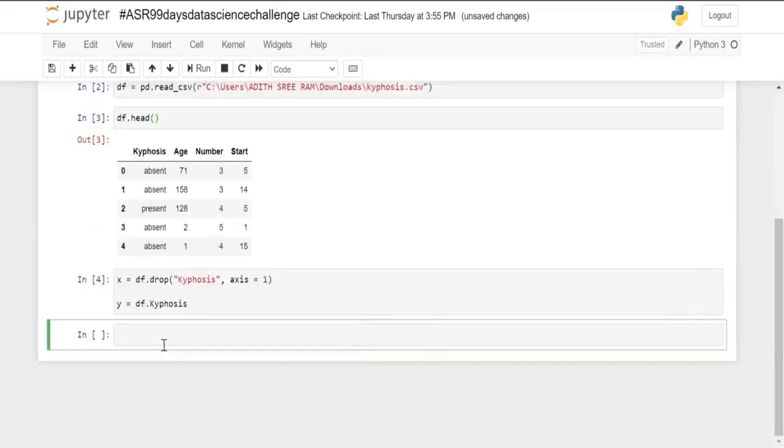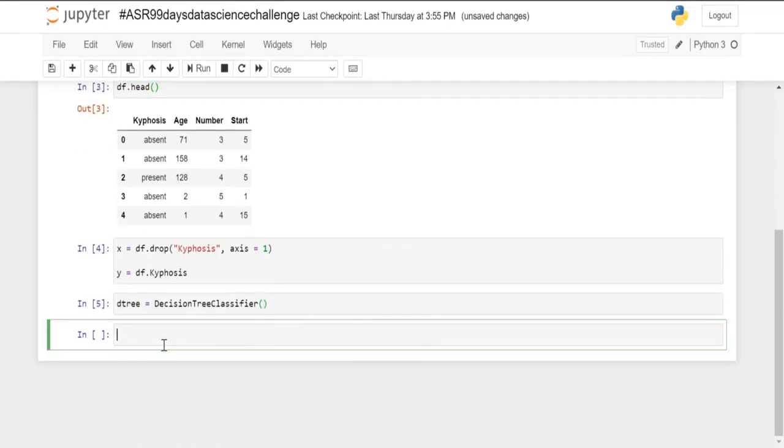Now let's create an instance, that is the object, for our decision tree. Let's say d3 for decision tree, and here we will create the object with the DecisionTreeClassifier function. Now let's split our data.